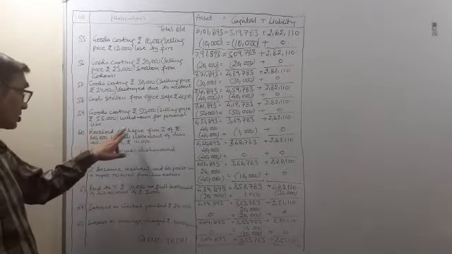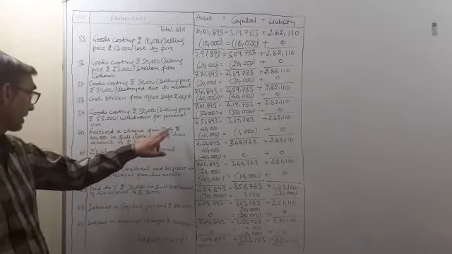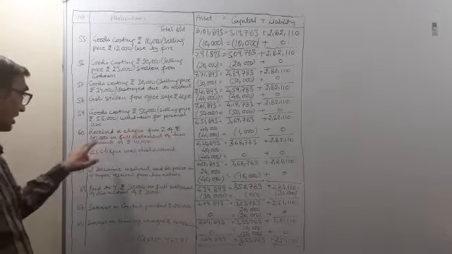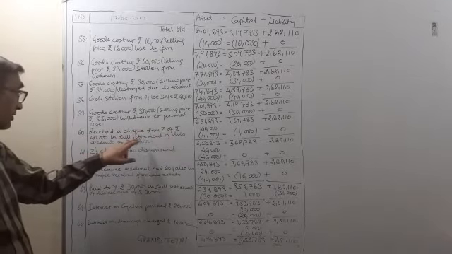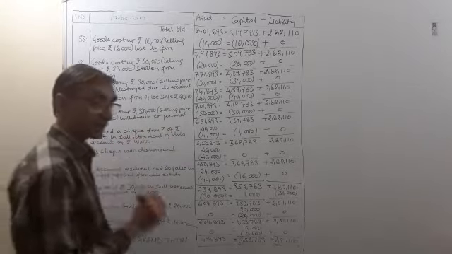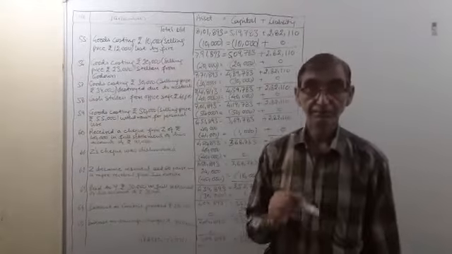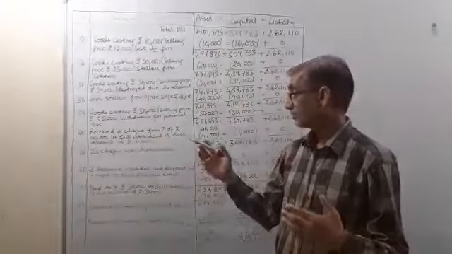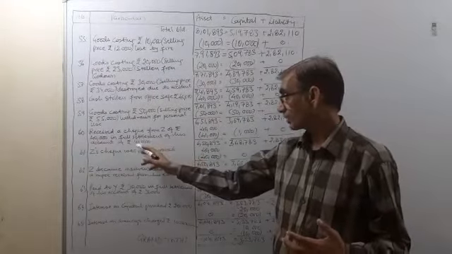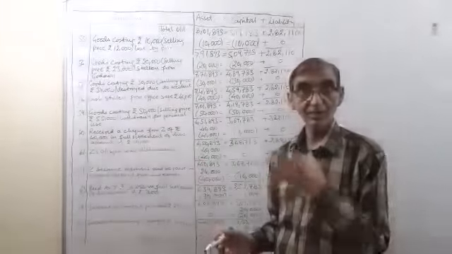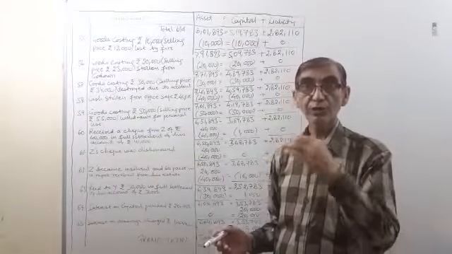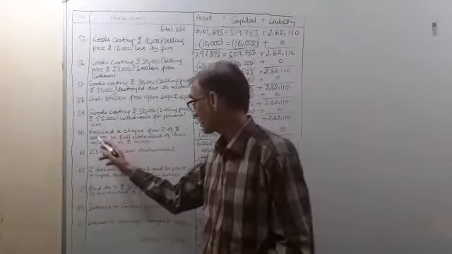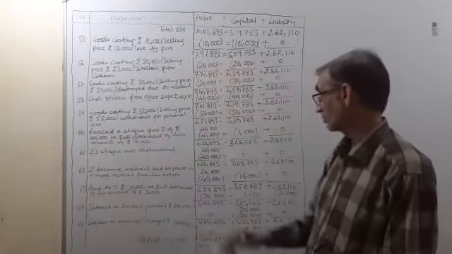Now 60th transaction. Received a check from Z of rupees 40,000 in full settlement of his account of rupees 41,000. We have received a check from Z. Z was our debtor, and he owed us rupees 41,000. He has paid a check of rupees 40,000 and settled his account.